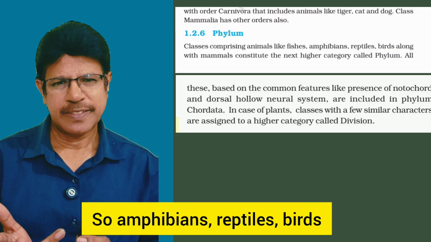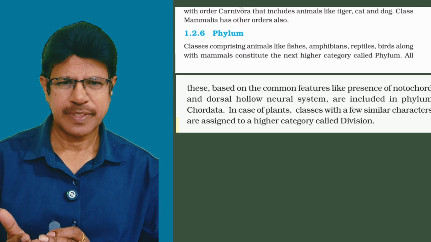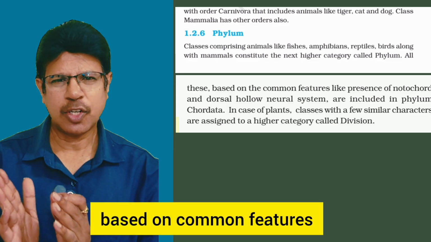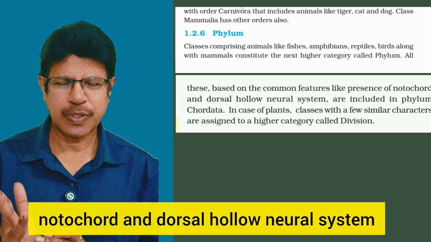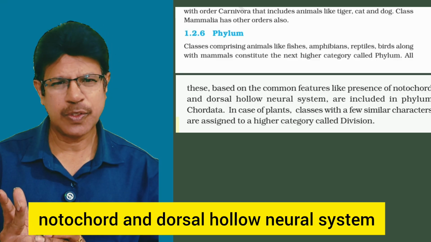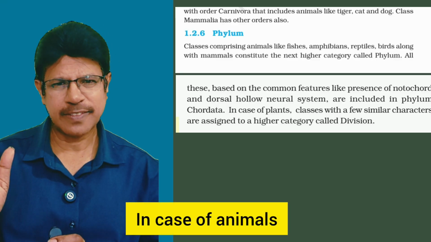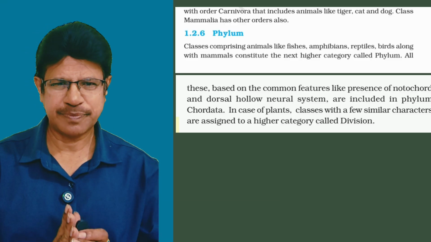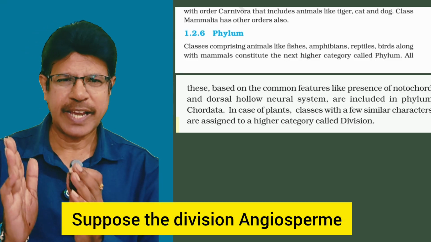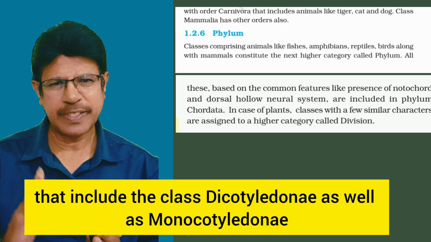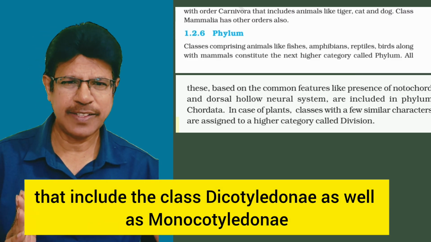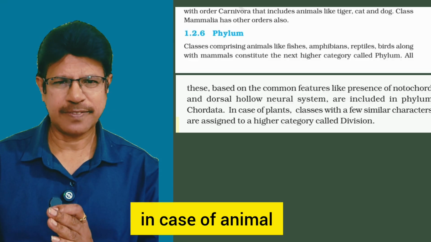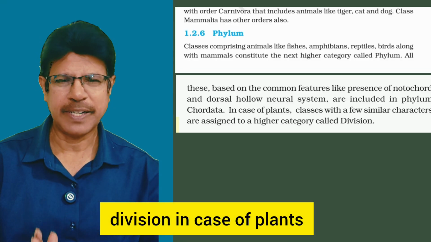So amphibians, reptiles, birds are placed in the phylum Chordata based on common features, notochord and dorsal hollow neural system. In the case of animals, that is the phylum. In the case of plants, it is the division. Suppose the division Angiospermae includes the class Dicotyledone as well as Monocotyledone. Phylum in the case of animals, division in the case of plants.